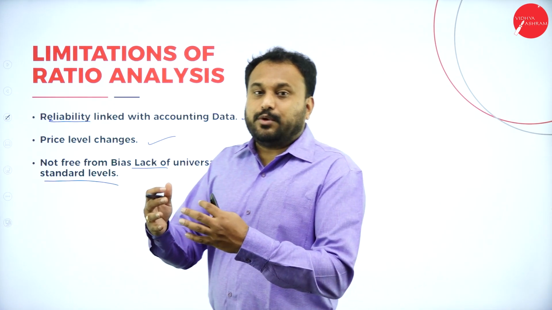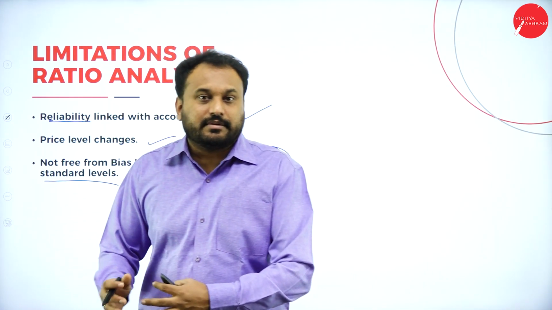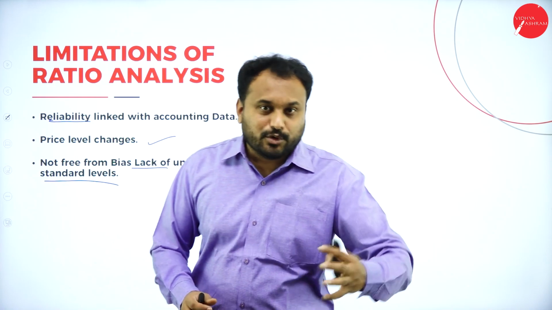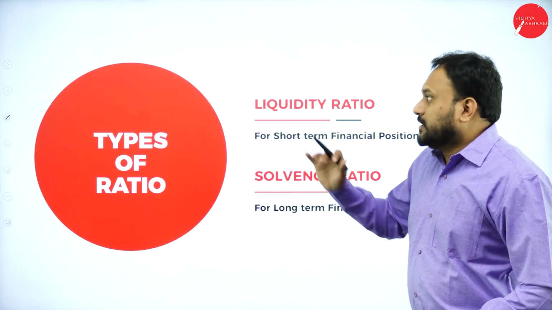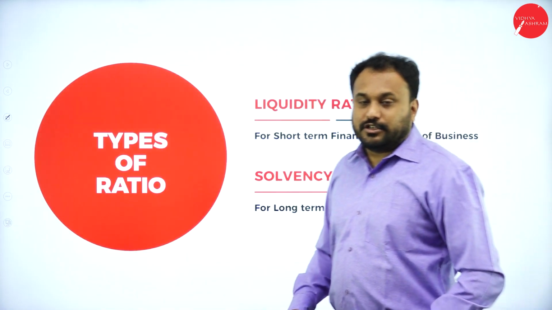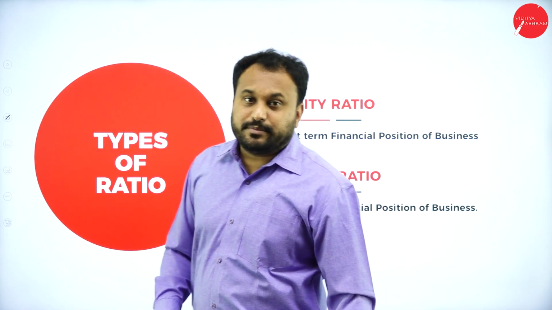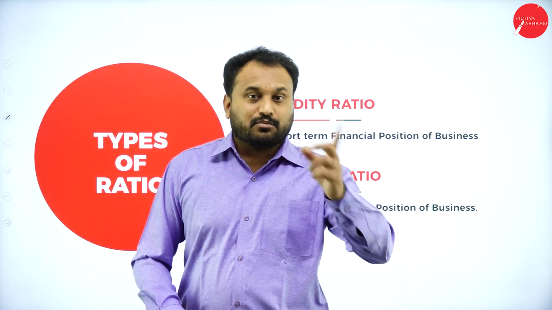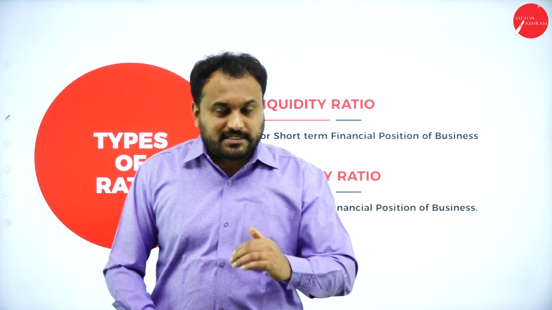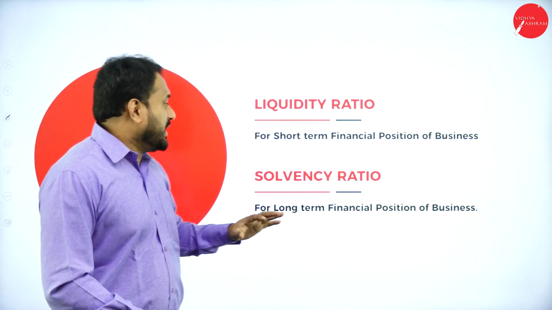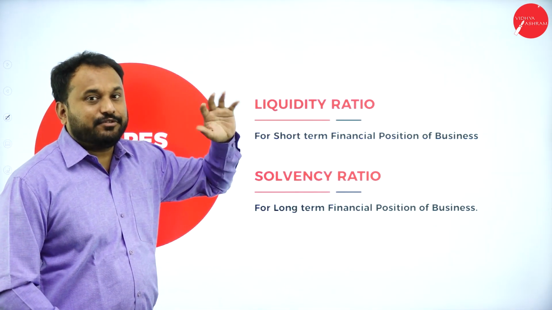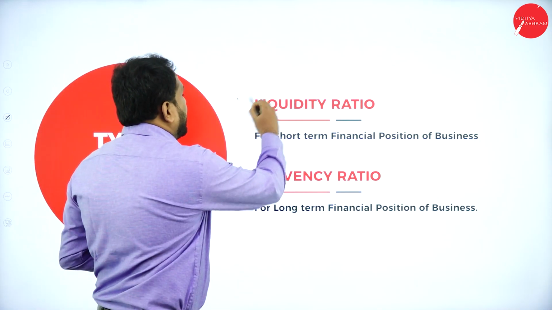So say the way we calculate in India is totally different from the way the other countries will actually go with the calculation. So let's go with the types of ratio. Now we got to know the advantage of ratio, but let me tell you, advantages are more, limitations are less. And when we go with the types, the first type of ratio is called liquidity ratio.